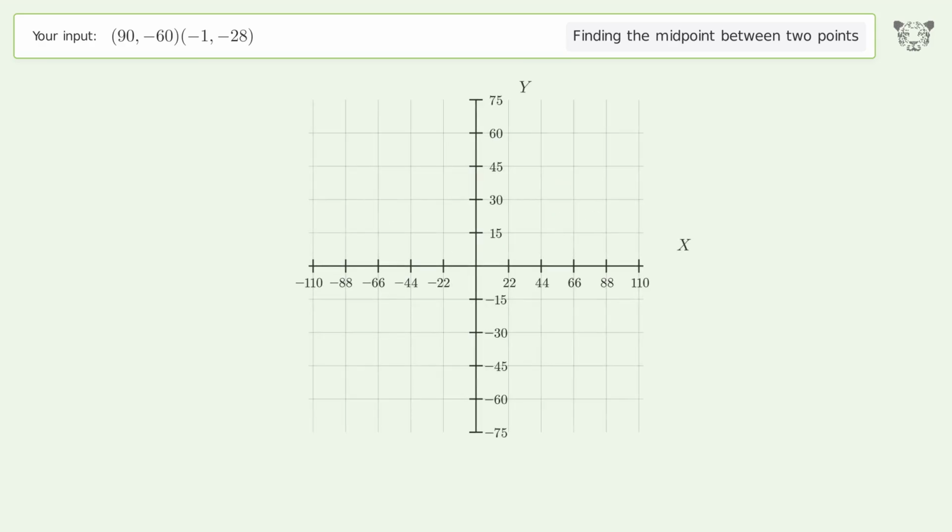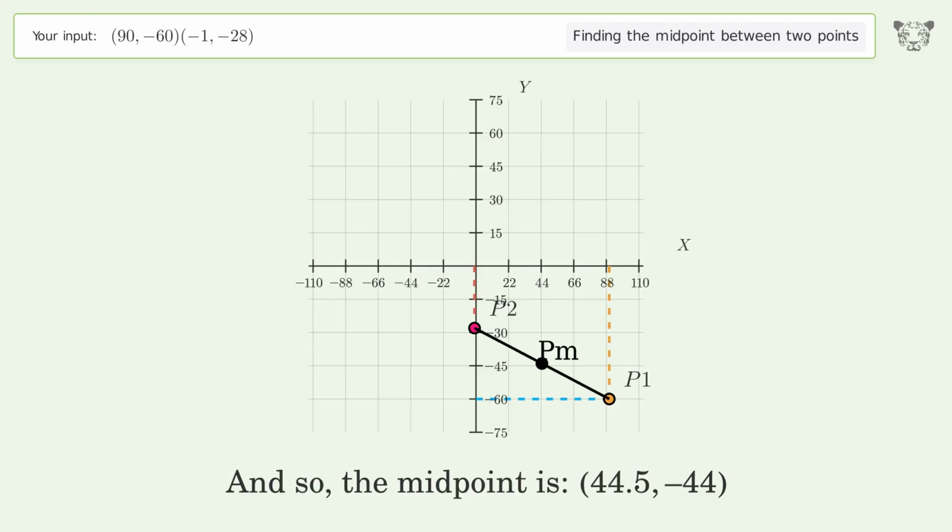And so, the midpoint is 44.5, negative 44.